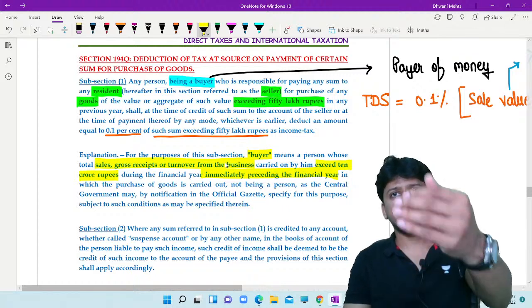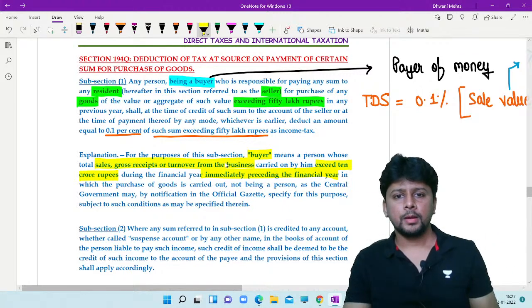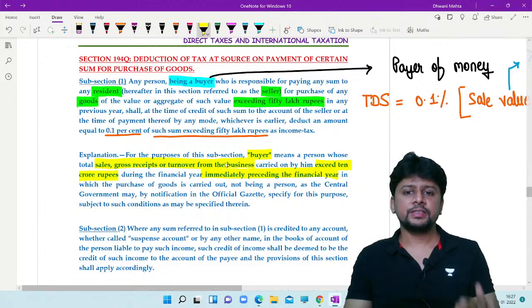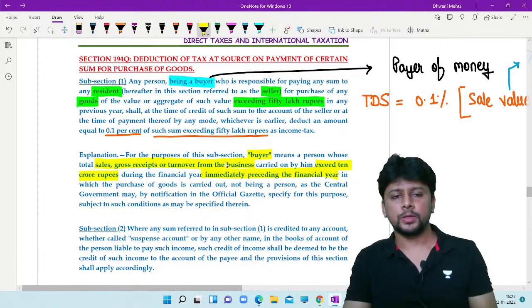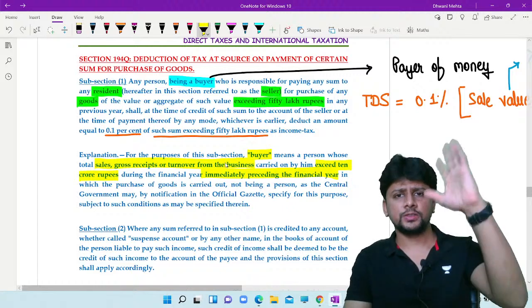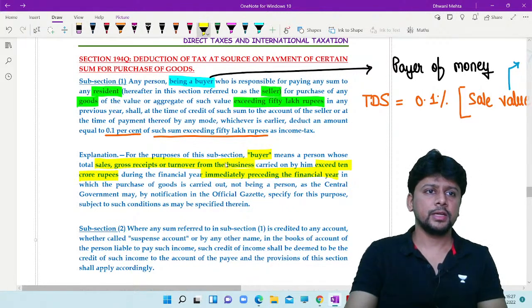That means the financial year preceding the year in which the goods are purchased. Not being a person as the central government may by notification in the official gazette specify for this purpose, subject to conditions specified. So, 194Q is what we are thinking, right?